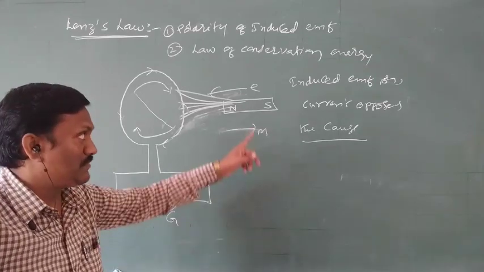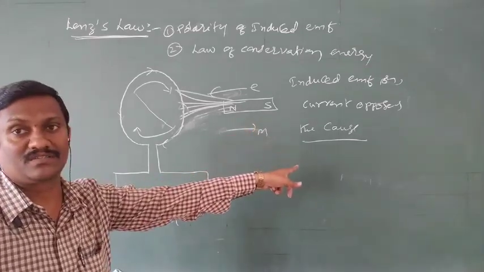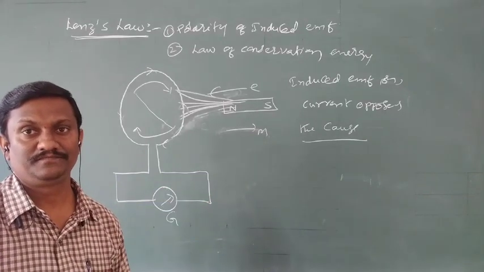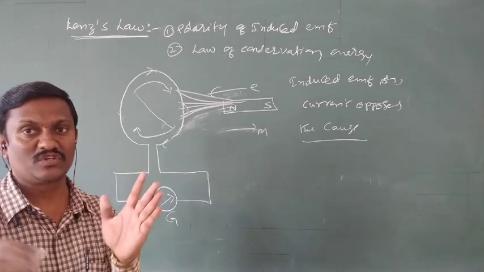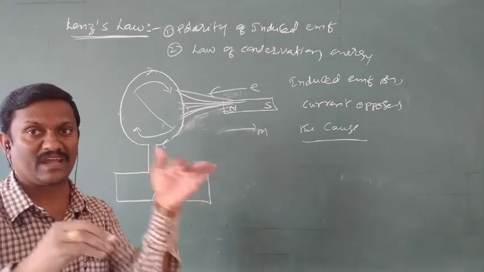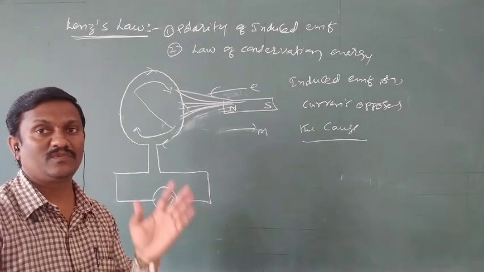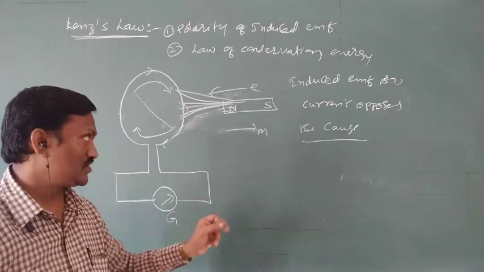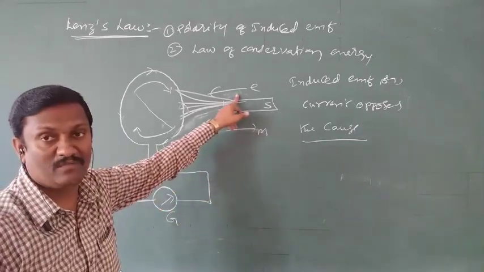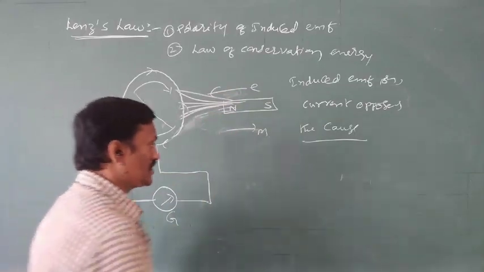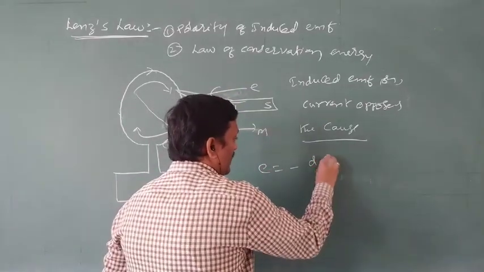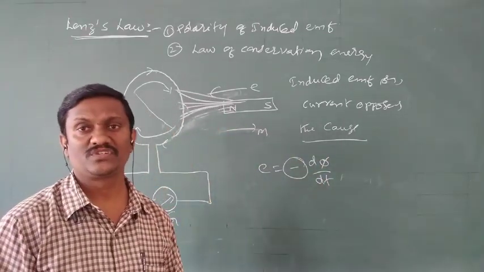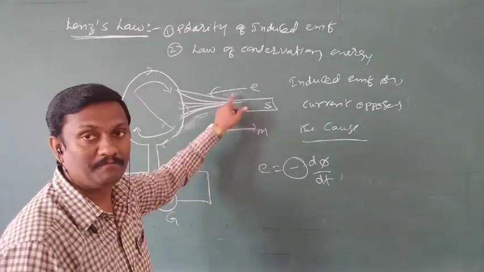Once again, the induced EMF or current opposes the cause. Here the cause means the motion of the magnet. It opposes the motion of the magnet. So in conclusion, when the bar magnet is moving towards the coil, the face of the coil becomes a north pole and opposes the magnet. When the north pole of the bar magnet is moving away from the coil, the coil attracts the magnet. So the direction of motion and the direction of attraction or repulsion are always opposite. So that's why induced EMF is always opposite to the rate of change of flux, or opposite to the motion.